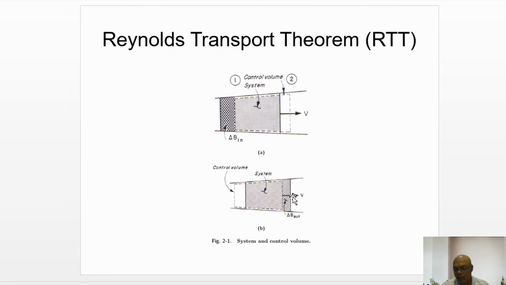The part of the system which has just moved out of the control volume is represented by delta B out.